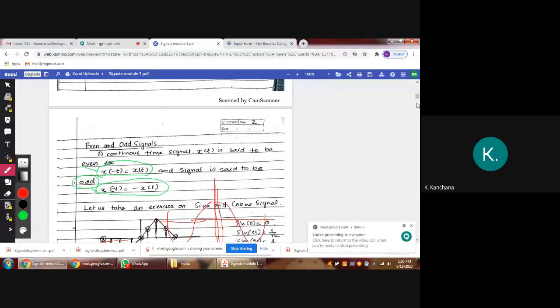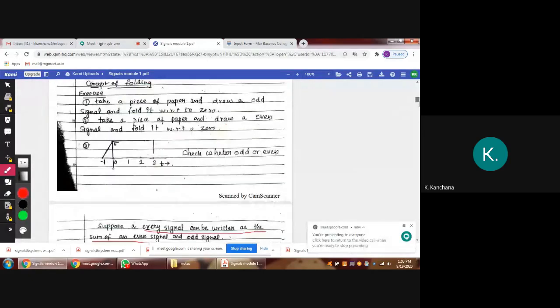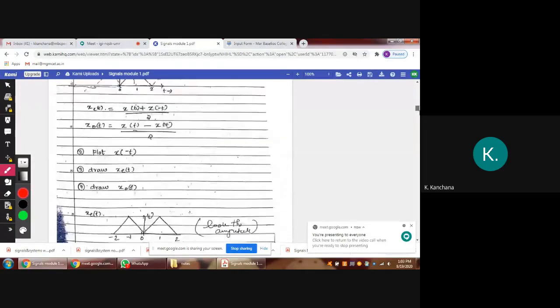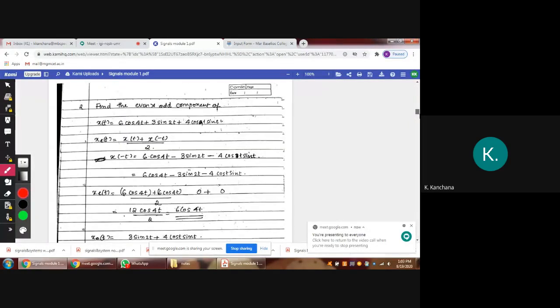Okay, so now we'll go to the problem. We are given x of t equal to 6 cos 4t plus 3 sin 2t plus 4 cos t sin t.